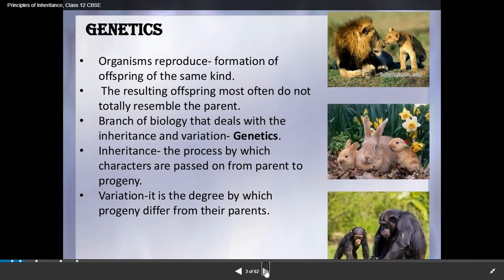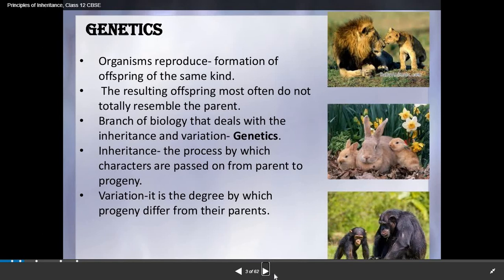We have seen in the previous chapter that as a result of reproduction, the offspring are formed. They are formed from the parents. Most of the resulting offspring do not totally resemble the parent. As we have seen, there are two types of reproduction, sexual and asexual. In sexual reproduction, the offspring do not totally resemble the parent; only some characters match their parents and some are different. Whereas in asexual reproduction, clones are formed that are morphologically and genetically similar to their parents.